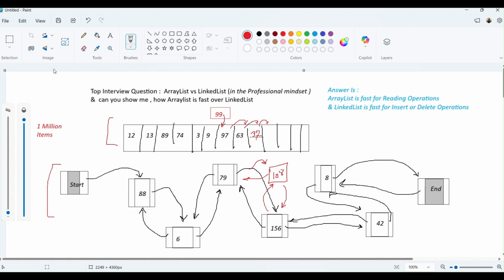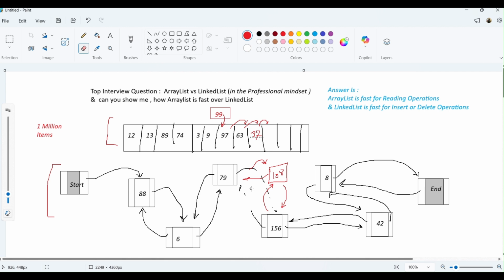And that is so easy, and I have to break this link. This old link is gone now, okay? So this is how easy the LinkedList is. I don't need to iterate, and I don't need to shift the remaining elements. It is that easy. So that's why data modification is easy in LinkedList.